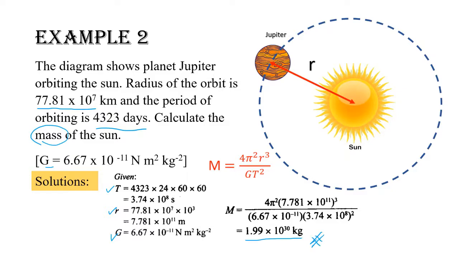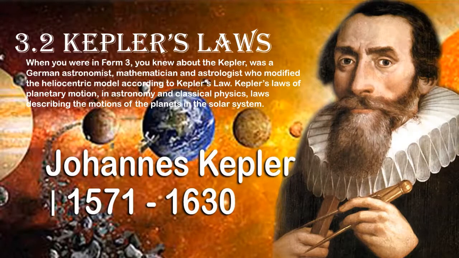When you were in Form 3, you learned about Kepler, a German astronomer, mathematician and astrologer who modified the heliocentric model according to Kepler's laws. Kepler's laws of planetary motion, in astronomy and classical physics, are laws describing the motions of the planets in the solar system. So, in this section we are going to recap Kepler's laws and the techniques to solve the structured questions.